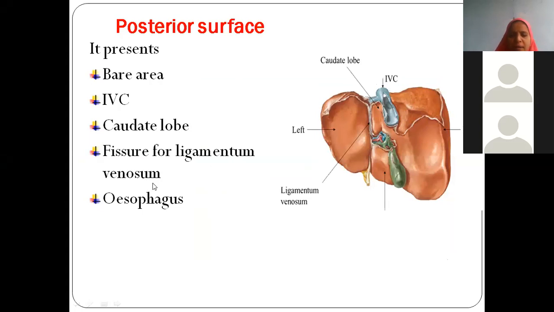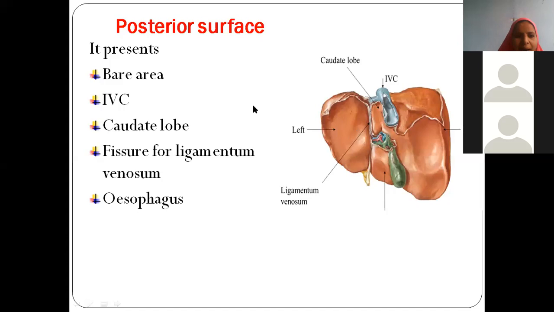Fissure for ligamentum venosum. And this impression where I'm scrolling the arrow now, this is an area where we have the esophageal impression. Esophagus comes down like this, continues as stomach and then duodenum. We will see the impressions, of course labeled, later.